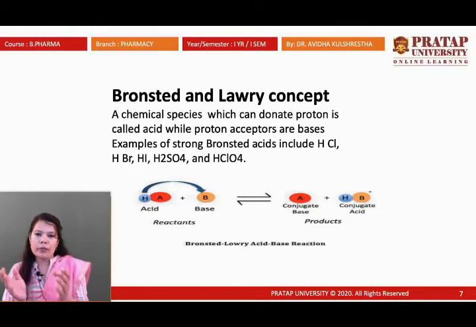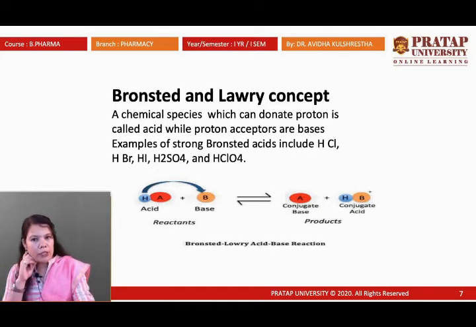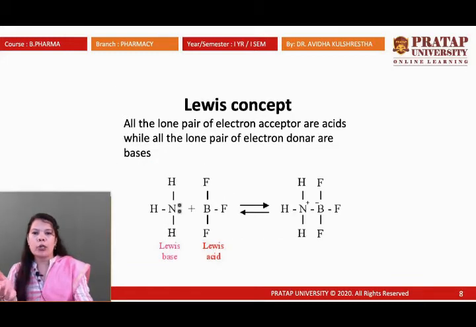To overcome the limitation of this concept, for chemical species where no H, no OH is available, but other electronic species are involved and they also behave like acids and bases, we have the Lewis concept.